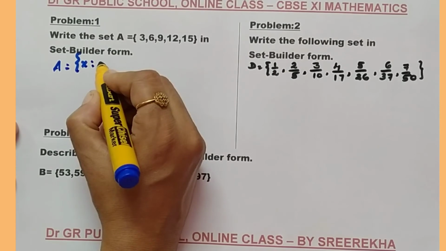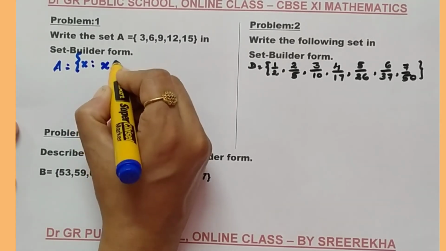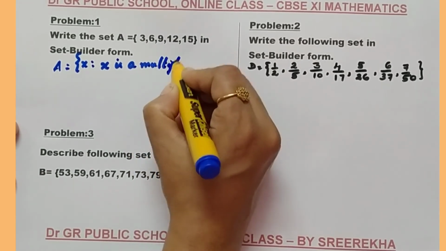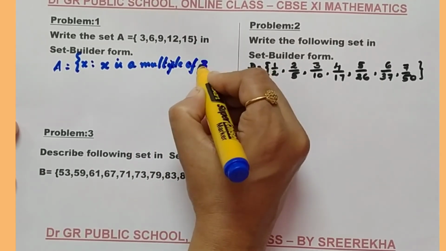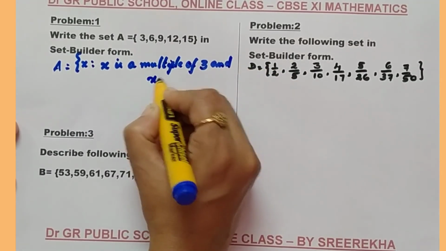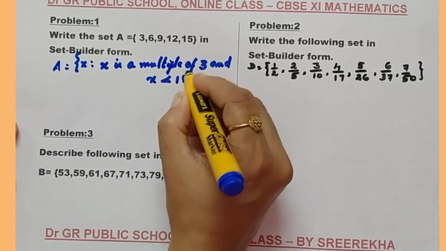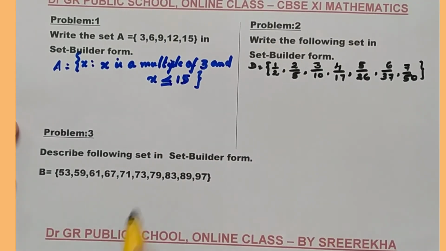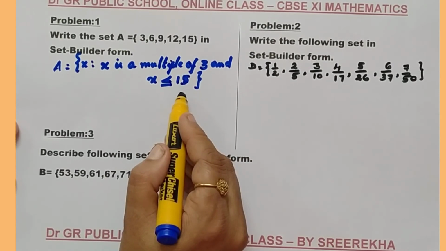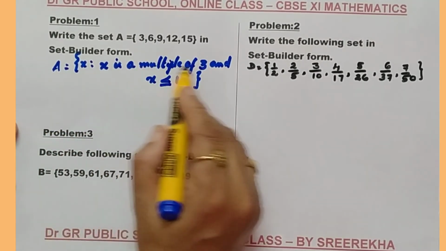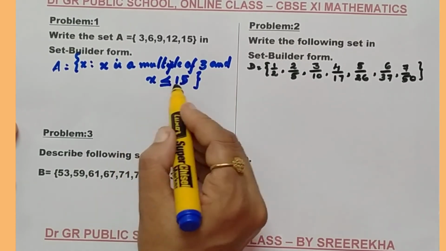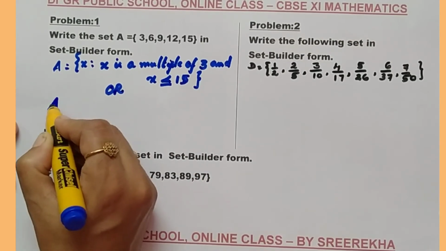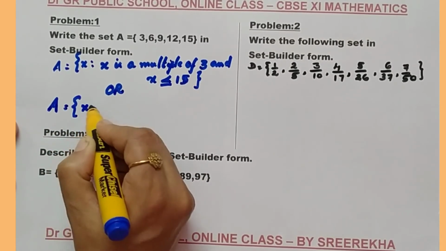What is the property? x is a multiple of 3 and x is less than, sorry, less than or equal to 15. One way is the representation of the set in the symbol way like this: x is a multiple of 3 and x is less than or equal to 15. Or I am going to write it in a much more standardized way as A equals the set of all x such that